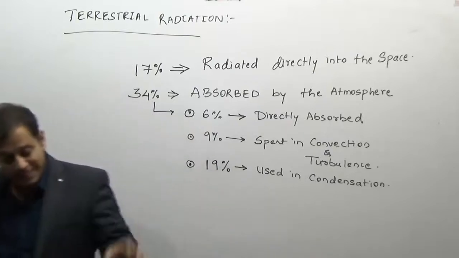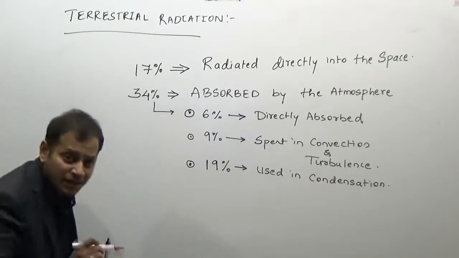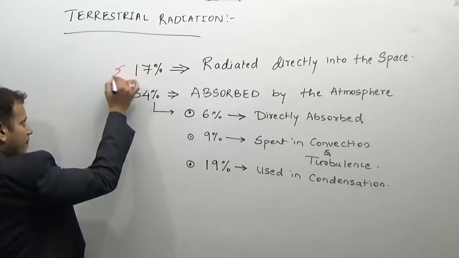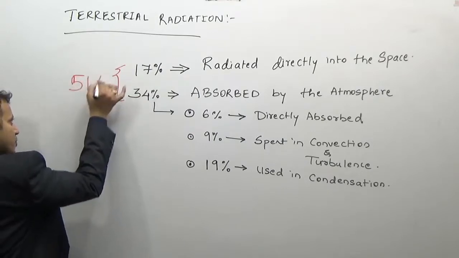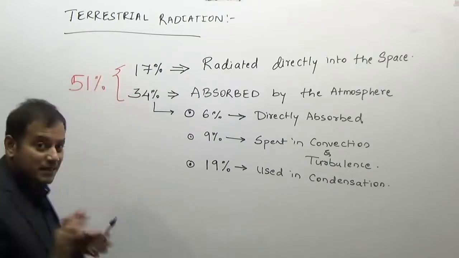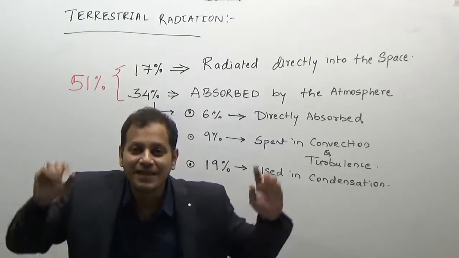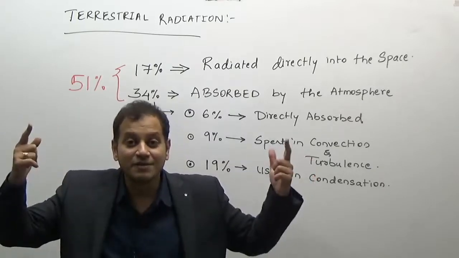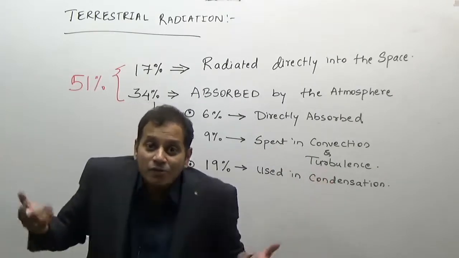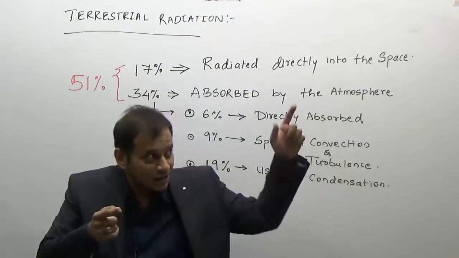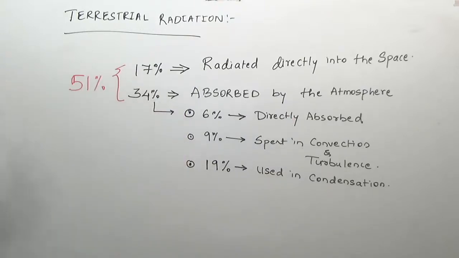Okay, so how much is 17 plus 34? 51. So this is how the 51% of the energy which is received by the earth is given away. So the earth's surface does not store any energy. Then what is the difference? Only difference is short waves and long waves. So 51% is given away.